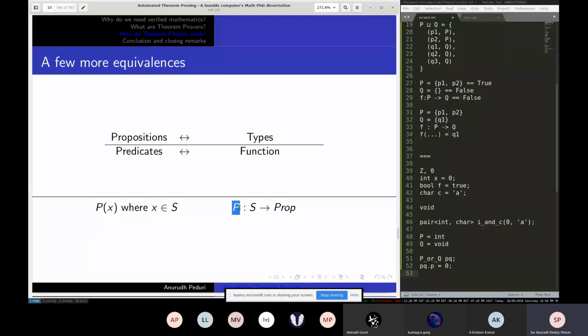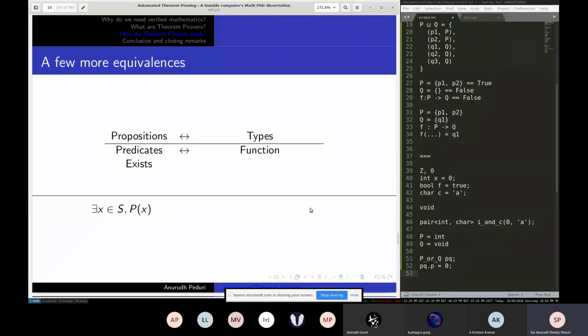P is a function that takes in a value of type S and returns a proposition. Prop is just the collection of all propositions in the universe, hand-wavily, but if you allow that, it's a collection of all possible propositions that anybody can come up with. So it takes some X in S and returns a proposition.